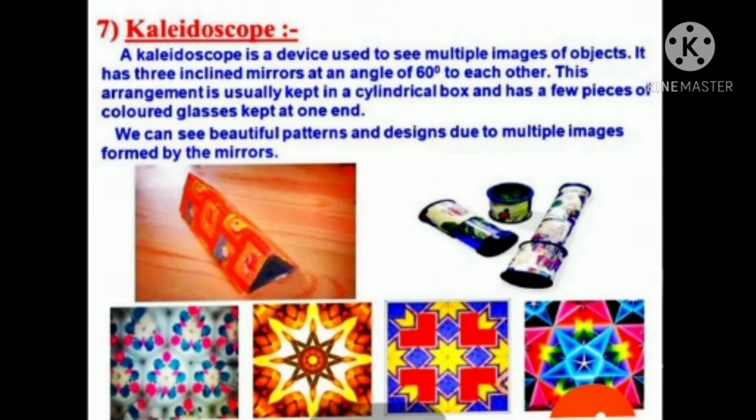An interesting feature of the kaleidoscope is that you will never see the same pattern again. Designers of wallpapers and fabrics and artists use kaleidoscopes to get ideas for new patterns. So we can see beautiful patterns and designs due to multiple images formed by the mirrors.